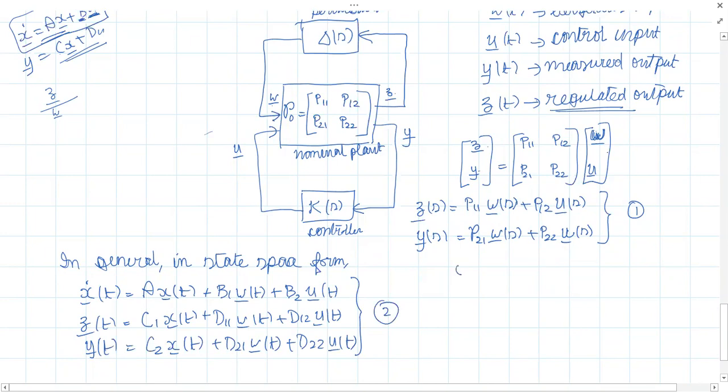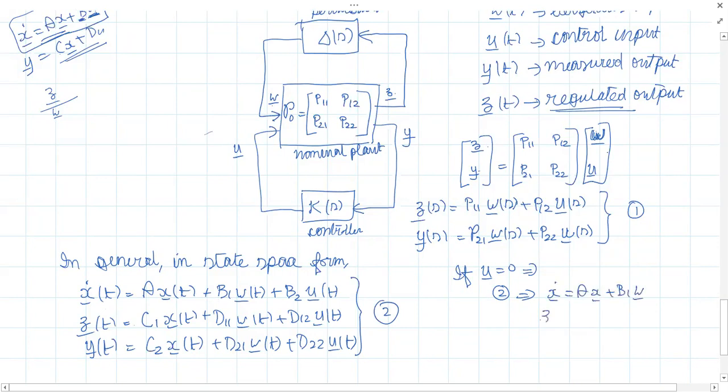Okay. Now, if U is equal to 0, suppose the control input was 0, what would this set of equations 2 give you? If U is 0, you will get X dot equal to AX plus B1W.